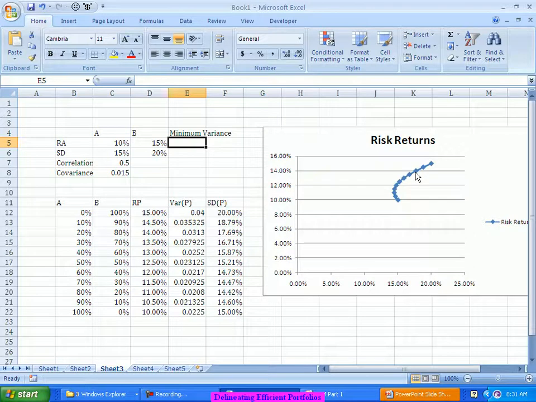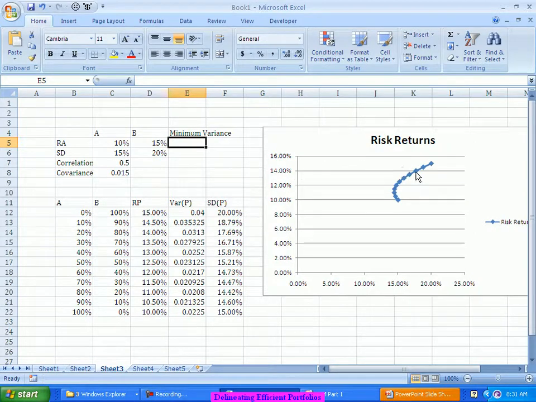So for each level of return which you are expecting, look at it from the y-axis: what is the minimum amount of risk that you have to take?